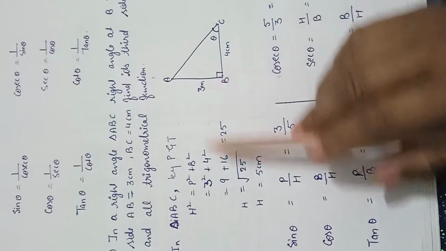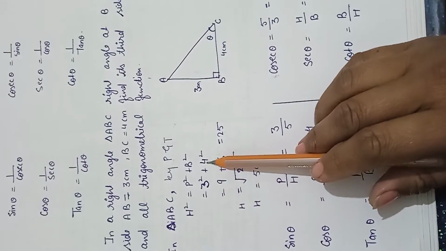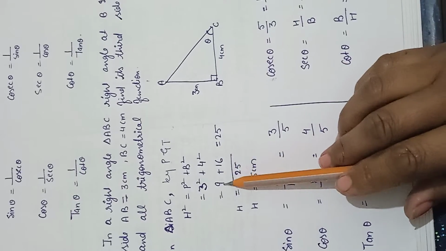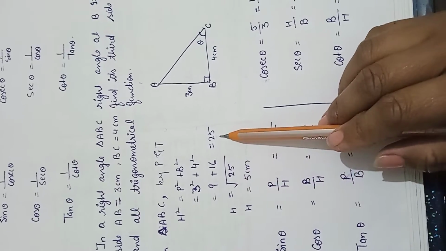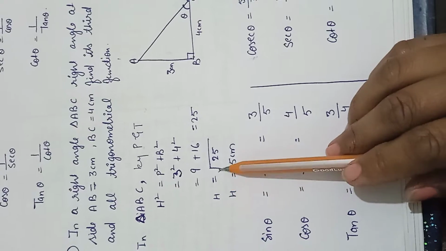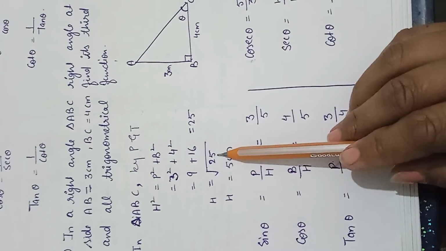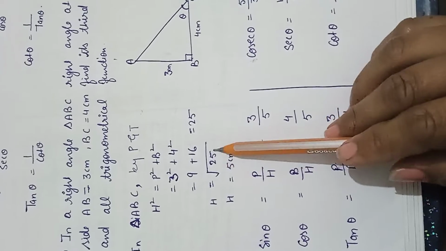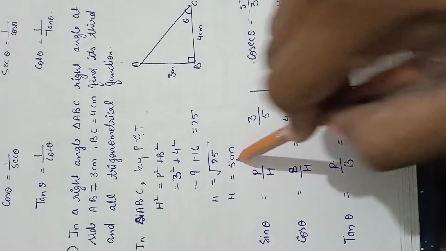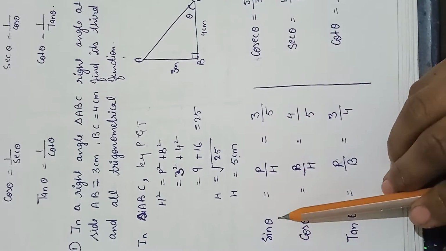Now take the squares of 3 and 4. We get 9 plus 16, which makes 25. So hypotenuse is equal to the square root of 25, and we know the square root of 25 is 5.